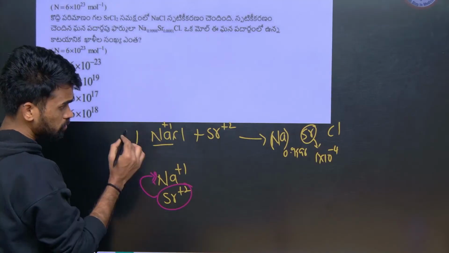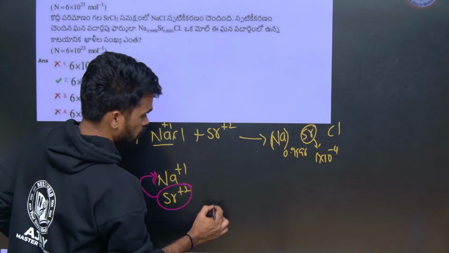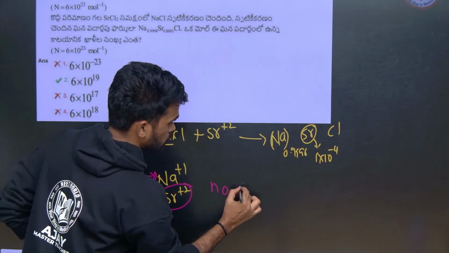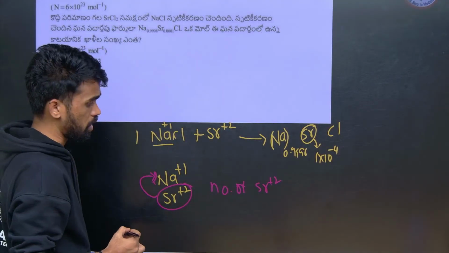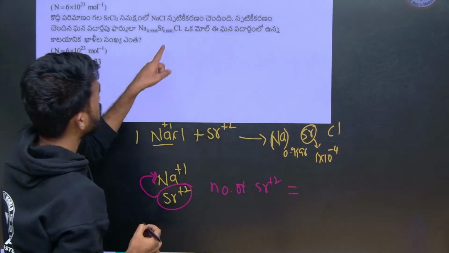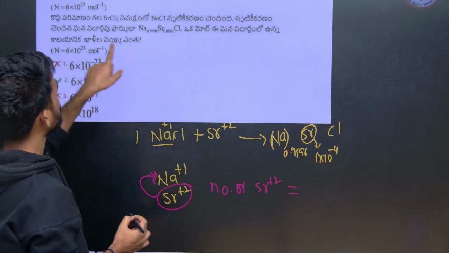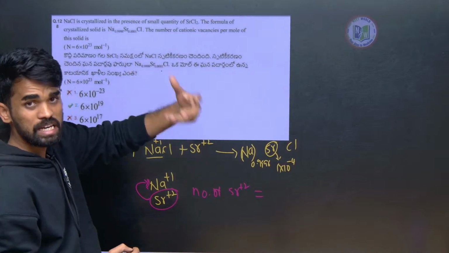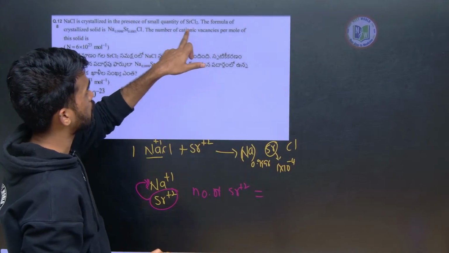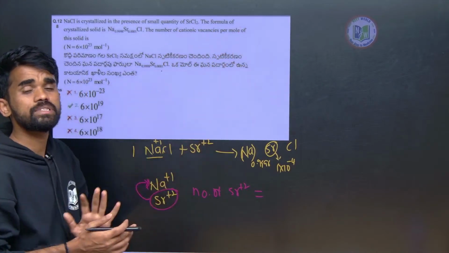It means from 1 mole, the number of strontium ions will be equal to the number of cationic vacancies created. Why am I saying that?